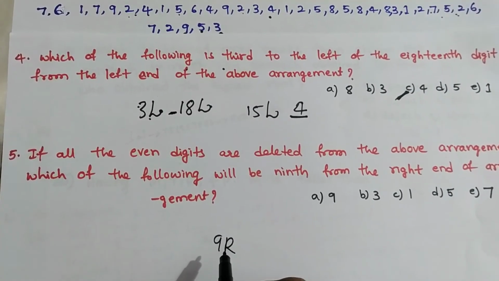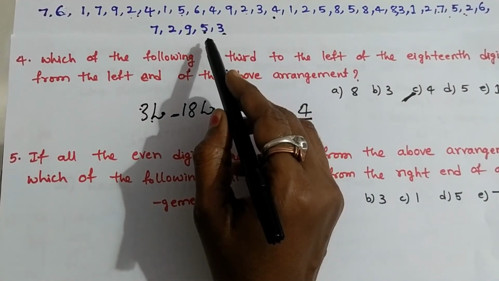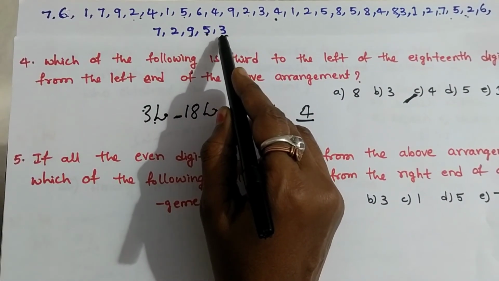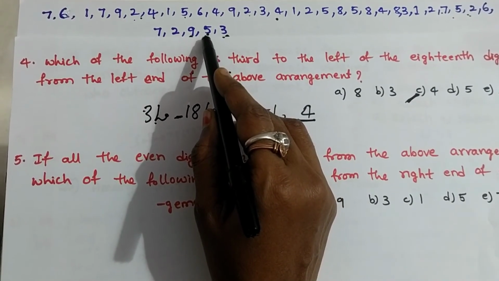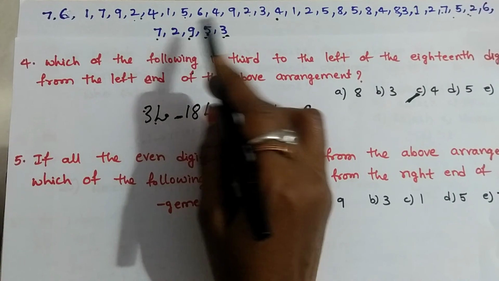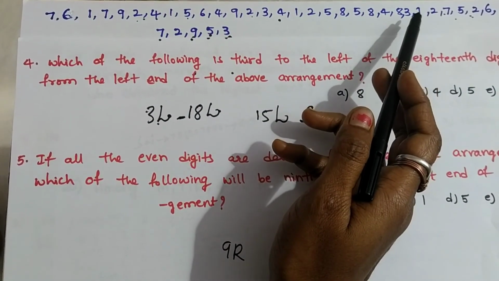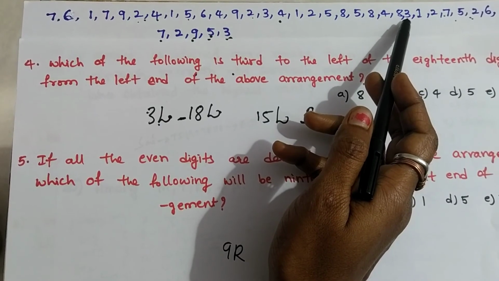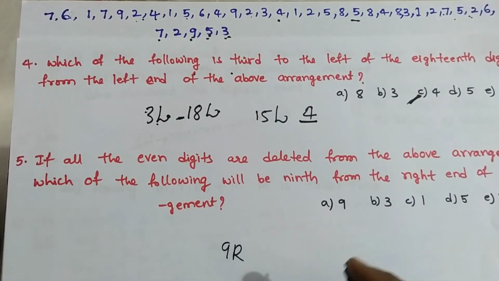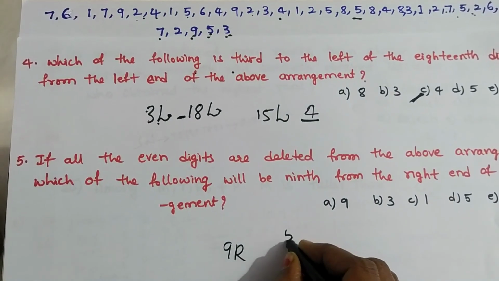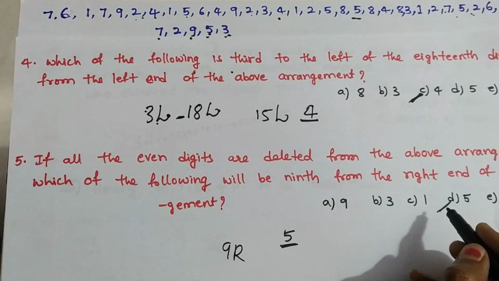Counting from the right side, eliminating the even numbers. 1, 2, 3, 4, 5, 6, 7, 8, 9. After eliminating even numbers, 5 will be the ninth element from the right. Okay. Option D is the right answer.